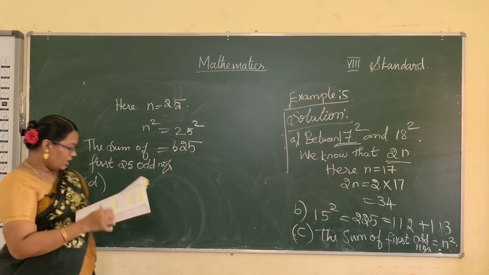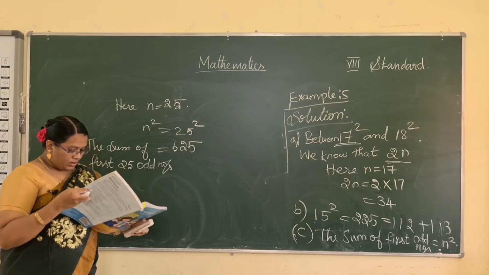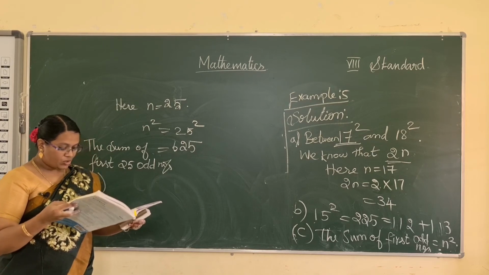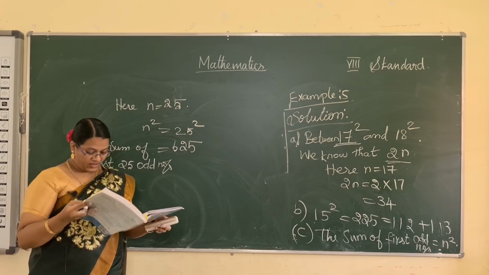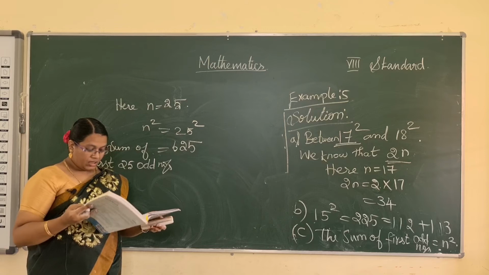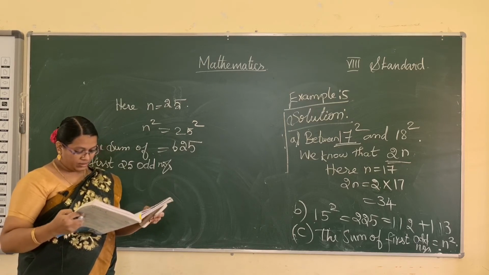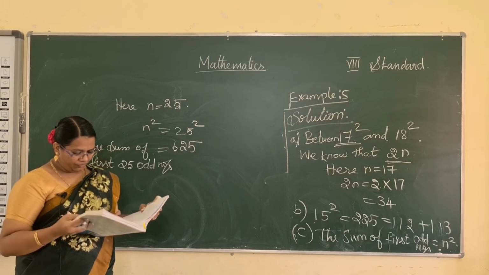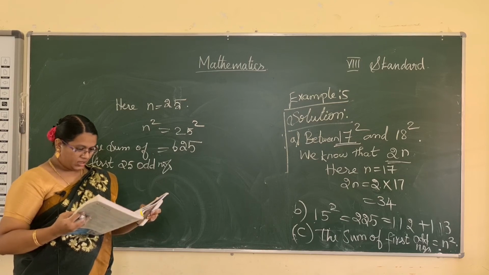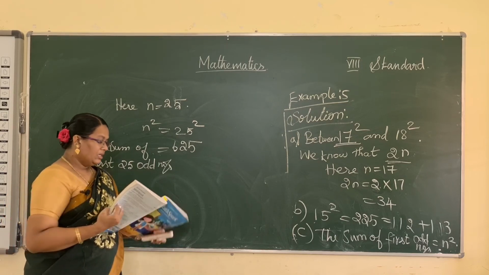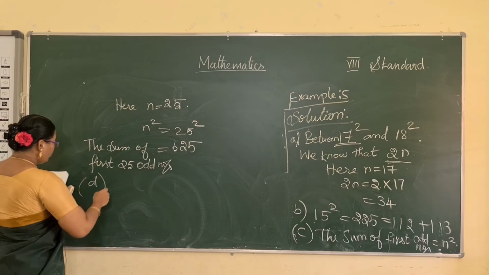See the next problem. How many natural numbers are there between the perfect squares of 25 and 26? So what is the formula? The same one, 2n.